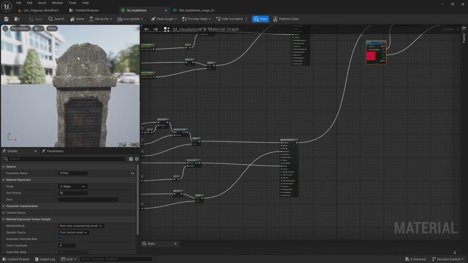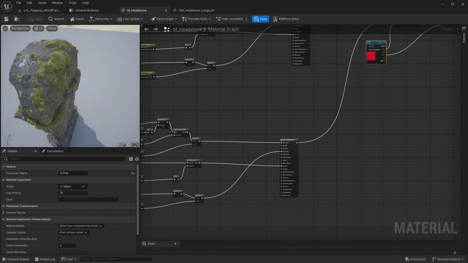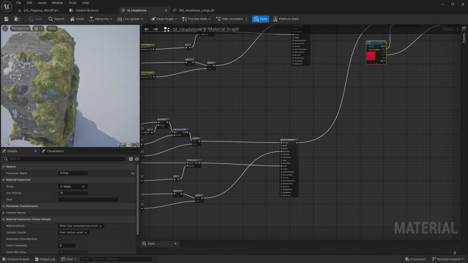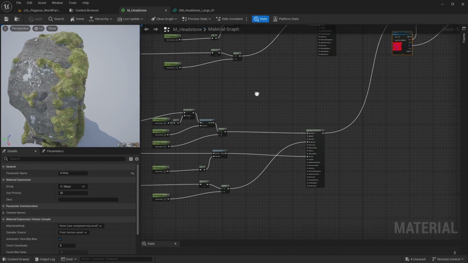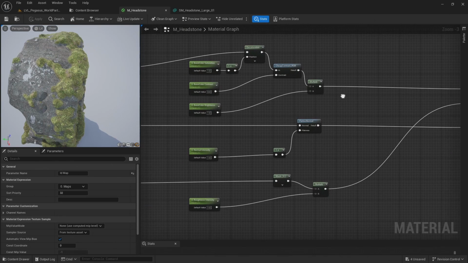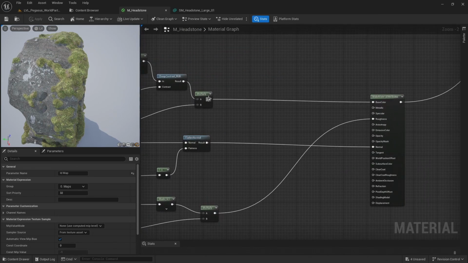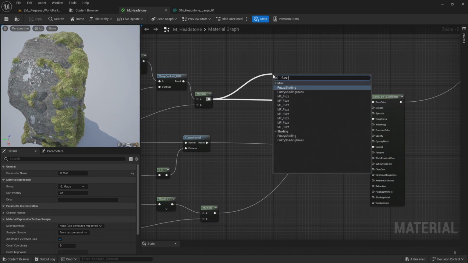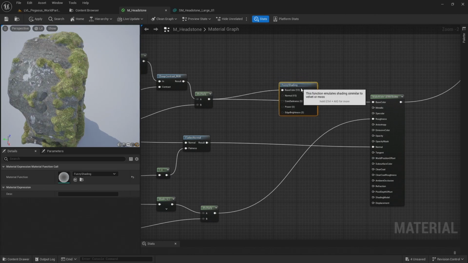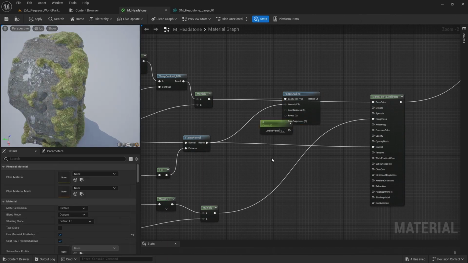I want to add some extra detail to this moss because it looks a little flat at the moment. So on the base color for the moss, after the base color brightness, after this multiply, I'm going to add a fuzz shading. And I can connect the normal map to the normal input, and then I'm going to add 3 scalar parameters.